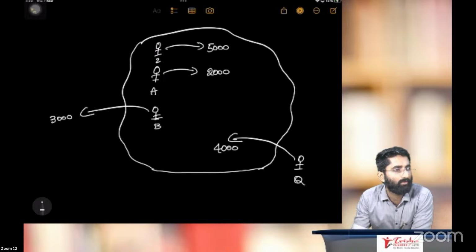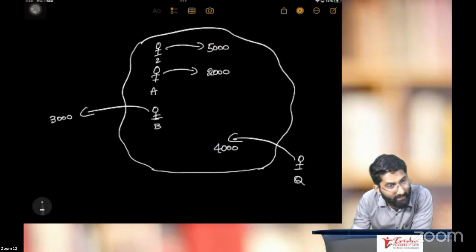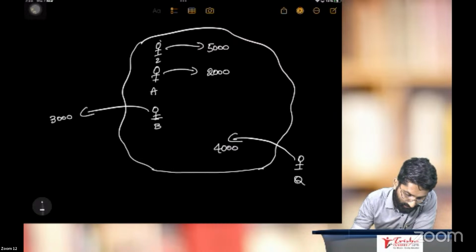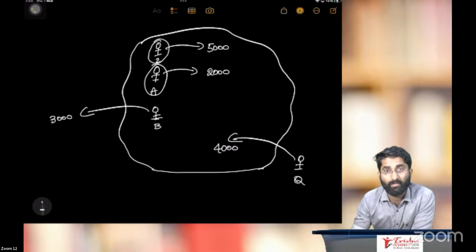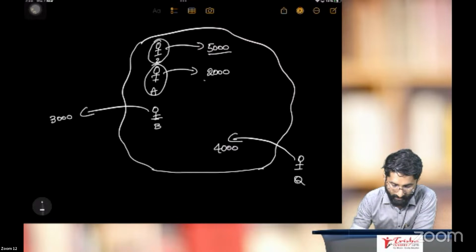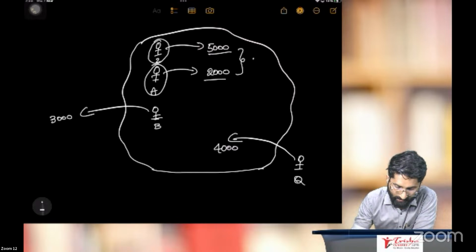First, what we have to do? We have to include all those things which are produced inside the country by a person inside the country. So Mr. Z and Mr. A are both from inside the country, the same country, and they are producing in that same country. So what I have to do? 5,000 plus 2,000, totally 7,000.